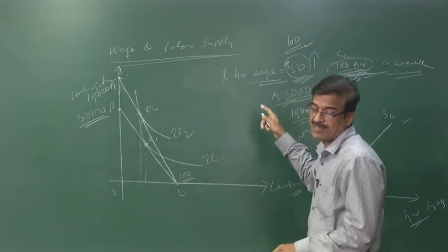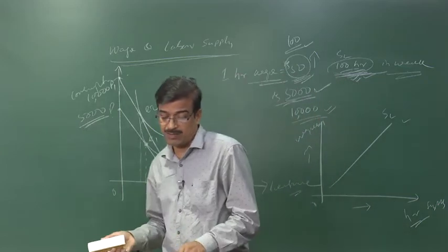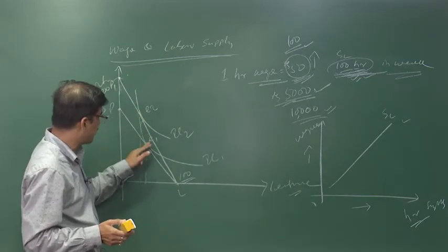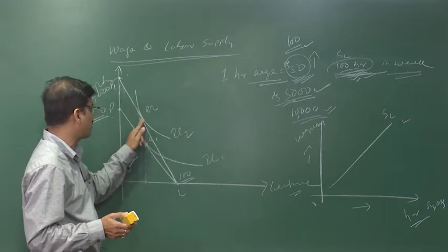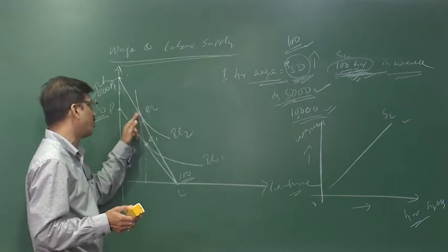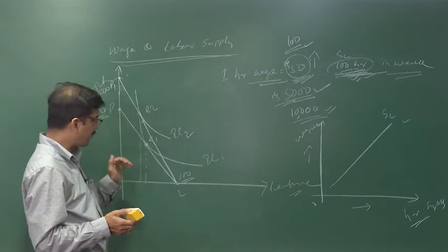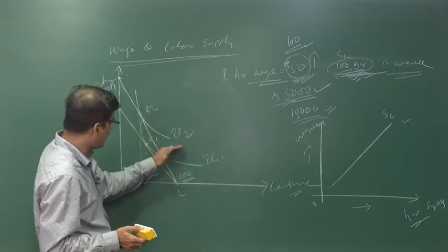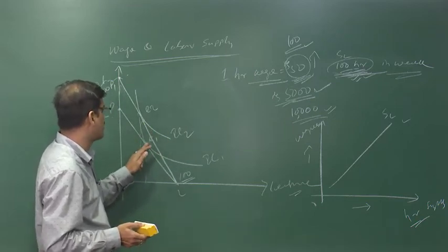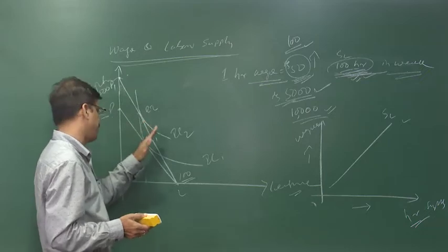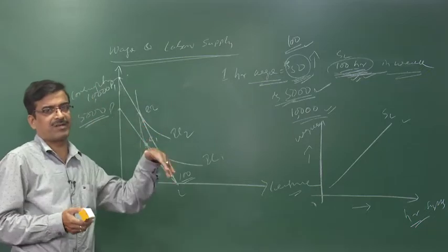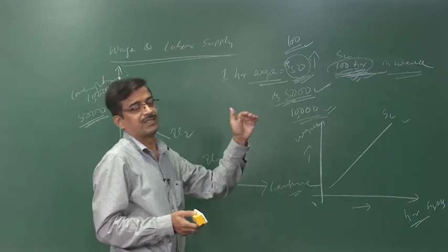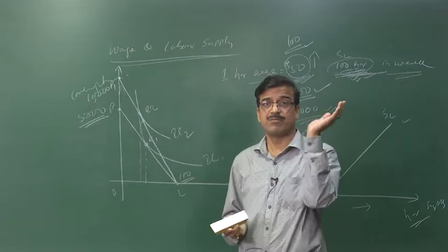Here we take into account the wage increases. Now in case of the equilibrium point, instead of this one to be here, where the backward bending takes place, that means the second point of equilibrium is on this side, because you prefer more work than leisure. But after a point he will say, I have to take more leisure. If he tries to take more leisure, then what happens? The equilibrium point instead of E1 moves to the left, and then in the second point it will be the right side and upward, then in that case the supply curve will be a backward bending supply curve.